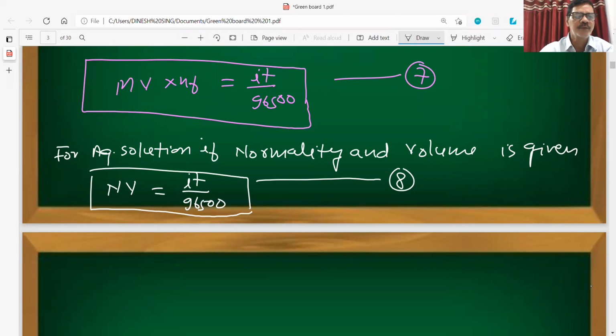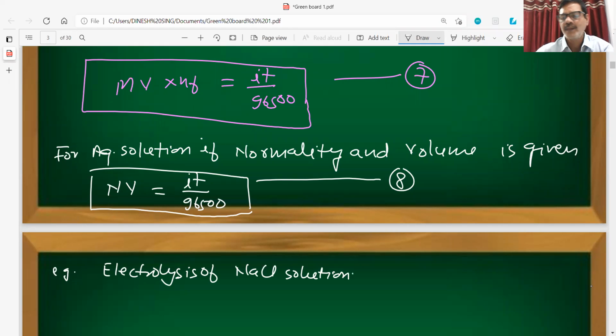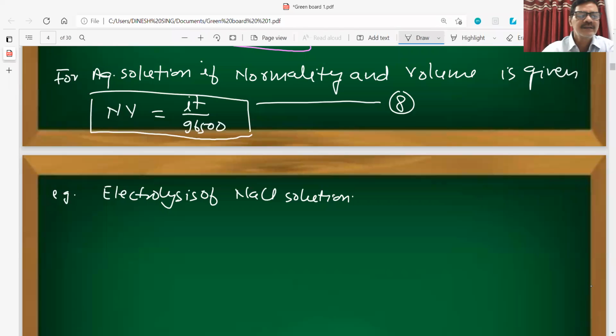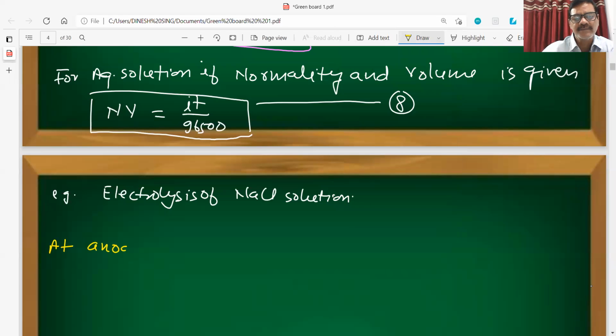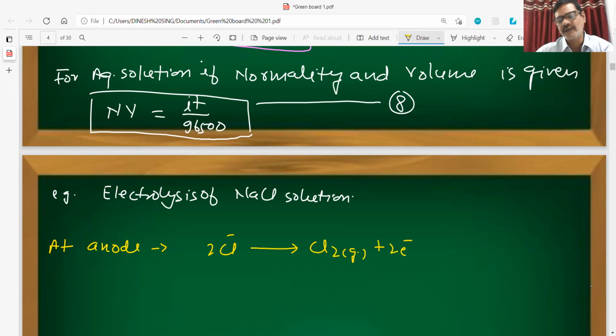For example, suppose electrolysis of NaCl solution. First at the anode, oxidation will take place. At the anode, what reaction will take place? 2Cl minus will convert into Cl2 gas plus 2 electrons.